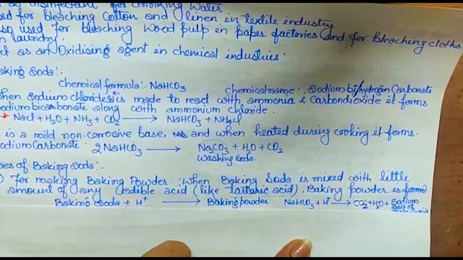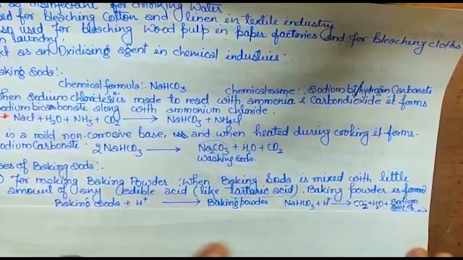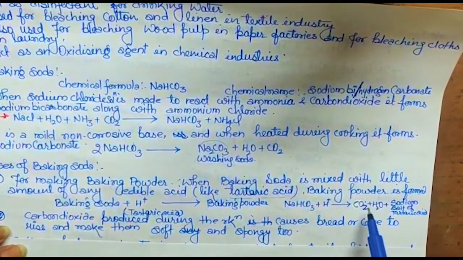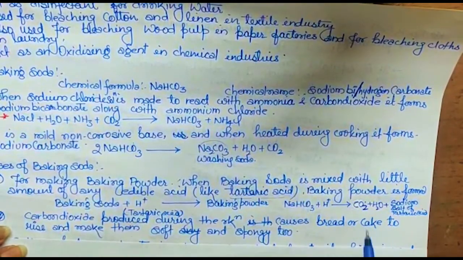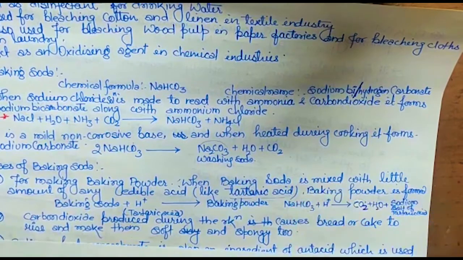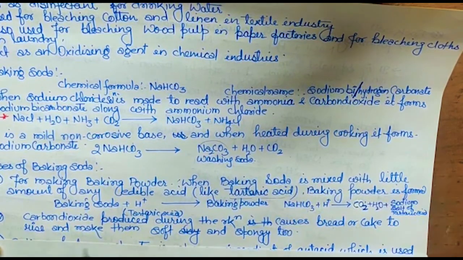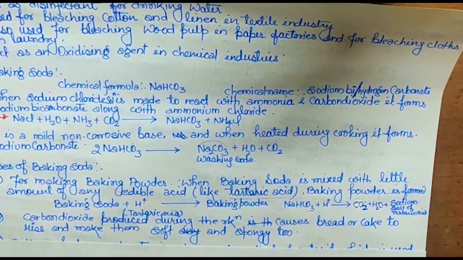Okay. So now some points for this. Carbon dioxide, ये जो यहाँ बनता है carbon dioxide, this is the reason due to which the bread and the cakes become spongy and soft. Got it? So carbon dioxide produced during this reaction causes bread or cake to rise, फूलने का, and make them soft and spongy too. Okay.